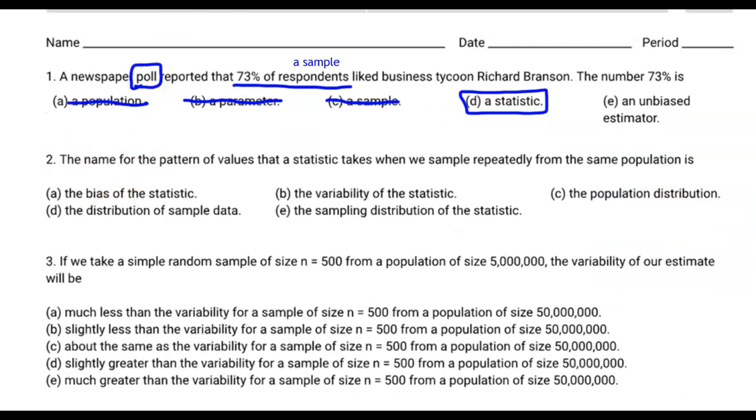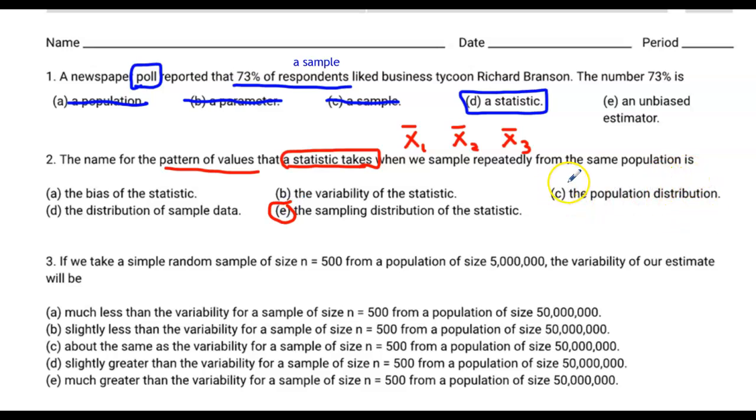All right, moving on to question number 2. The name of the pattern of values that a statistic takes when we sample repeatedly from the same population. This is kind of like what we were talking about before. When we have a statistic, which is a value that represents a sample, and then we sample repeatedly from the same population, that means we're taking, for argument's sake, one X bar, finding its mean, and then we get another X bar, and then another X bar, and then we're trying to figure out, of all of those X bars, what shape or what pattern it takes, the name for the pattern of values that it takes. That sounds to me like it's a sampling distribution of a statistic.